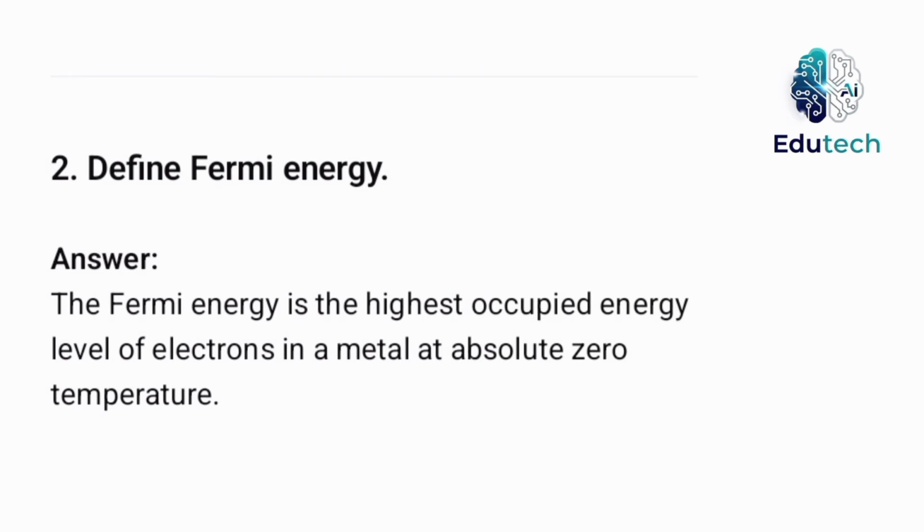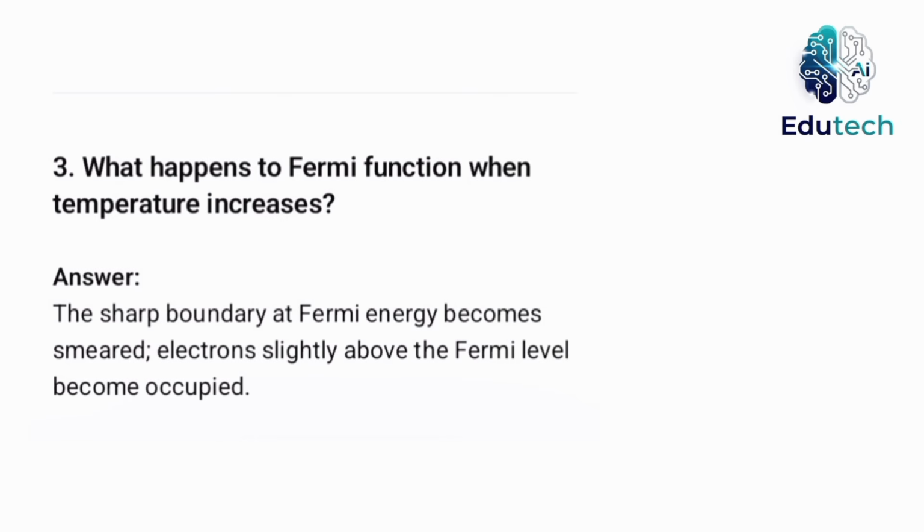Define Fermi energy. The Fermi energy is the highest occupied energy level of electrons in a metal at absolute zero temperature. What happens to Fermi functions when temperature increases? The sharp boundary at Fermi energy becomes smeared. Electrons slightly above the Fermi level become occupied.